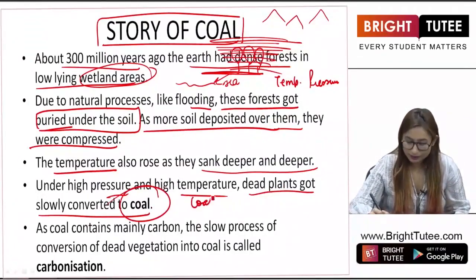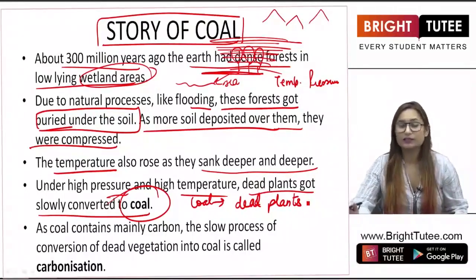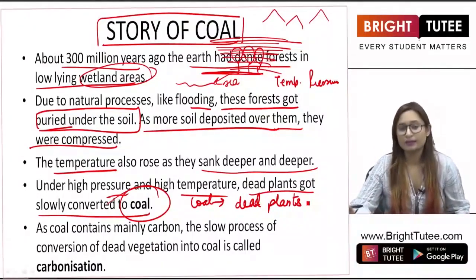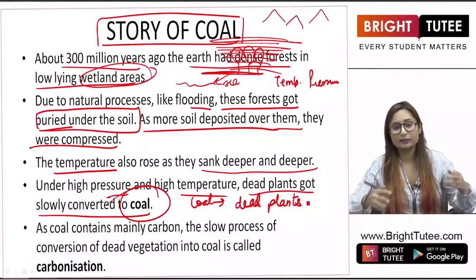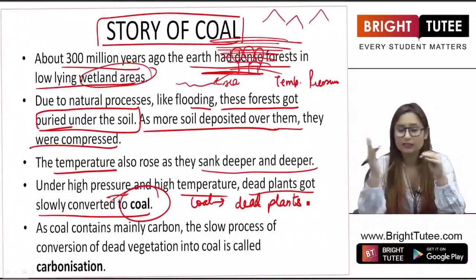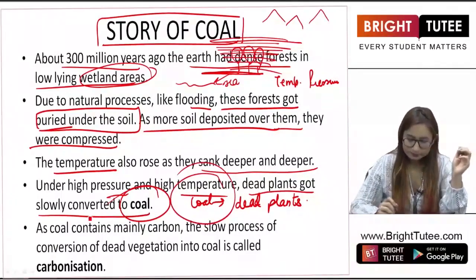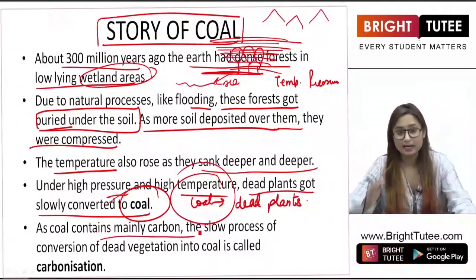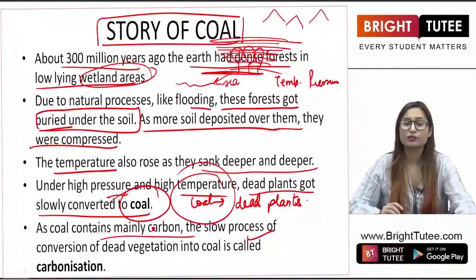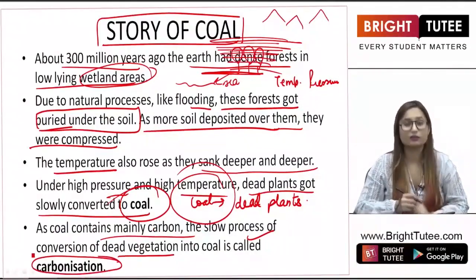Now coal is obtained from dead plants. Petroleum, on the other hand, is obtained from dead animals. There is a difference. Dead animals ultimately got compressed and they formed petroleum, while dead plants, after compressing, formed coal, right? As coal contains mainly carbon, the slow process of conversion of dead vegetation into coal is known as carbonization.